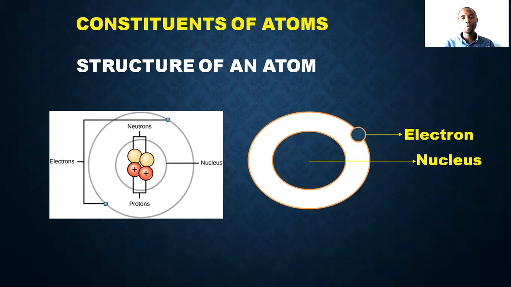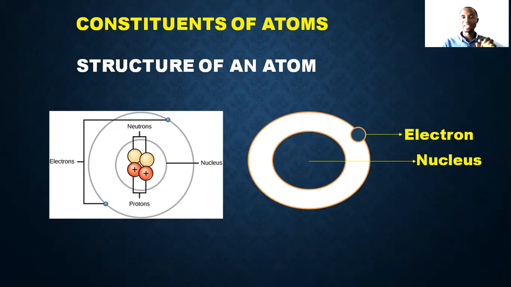We use the example of an element. This one on the left is helium: 2 electrons outside, 2 protons inside, and neutrons are also there. Another one here also has electrons outside in the orbit or shell, and inside is the nucleus, where we have the protons and neutrons. That is the structure of atoms.